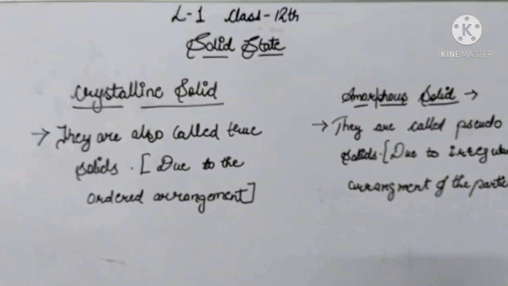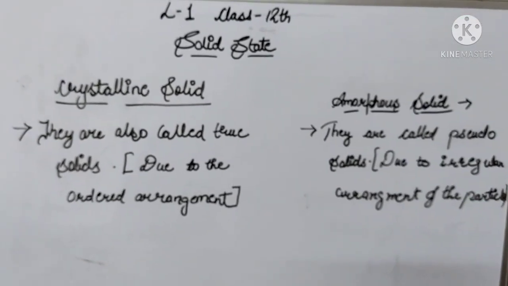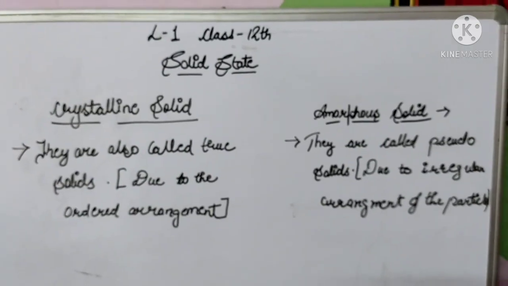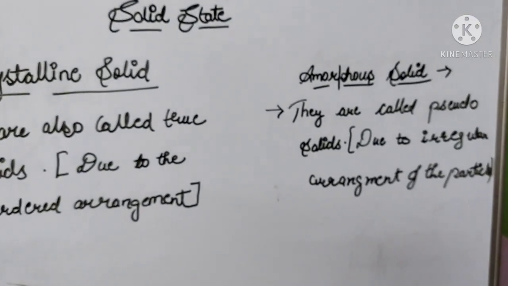Due to that, we find that they are true solids and they are pseudo solids.